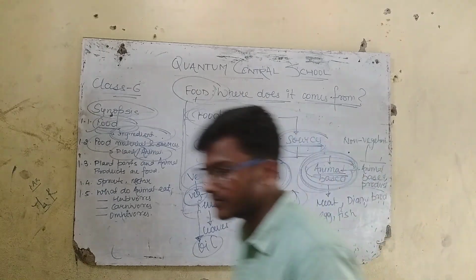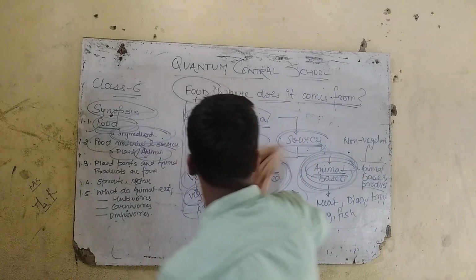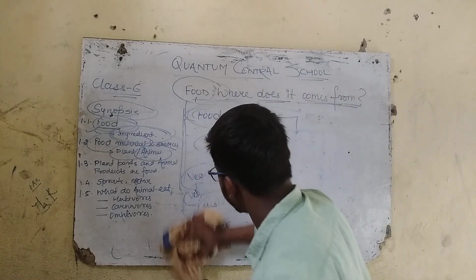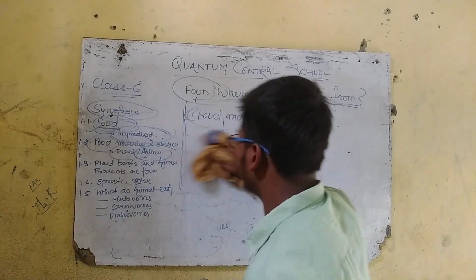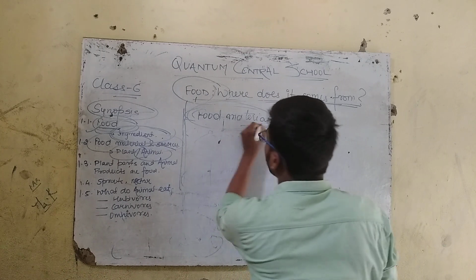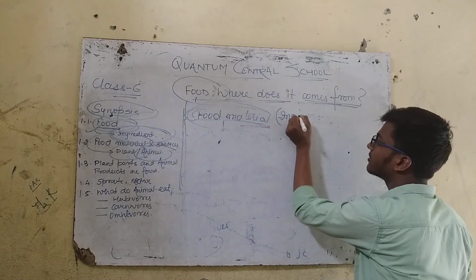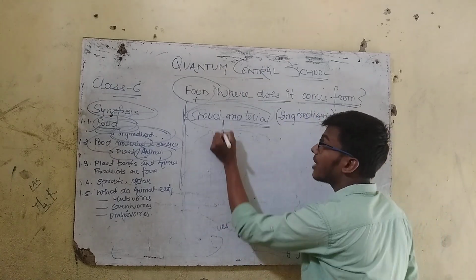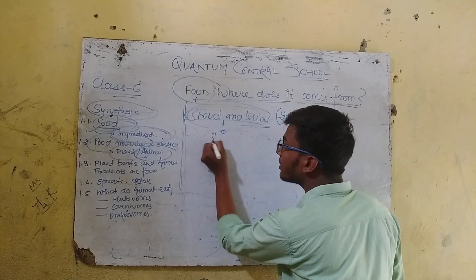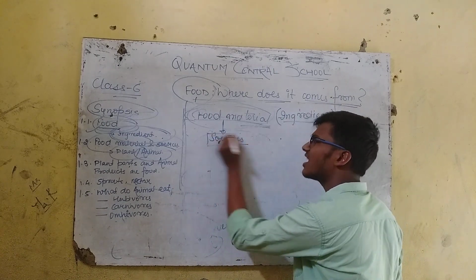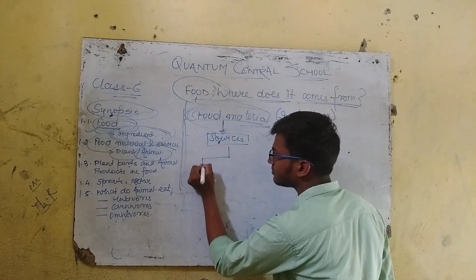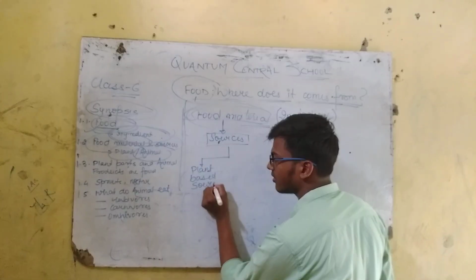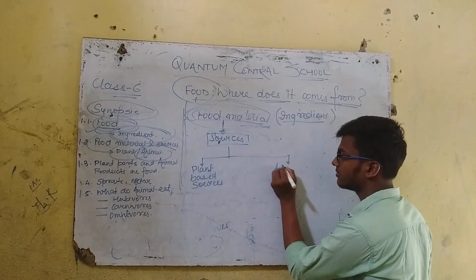So let me clean this and I will make you write the definition. Food material, which we call the ingredient. जो फूड मटेरियल है हम उसको इंग्रेडिएंट सामग्री भी कहते हैं. The food material or ingredient, on the basis of their sources, sources means जहां से वो आया, is of two types: plant based sources and another is animal based sources.